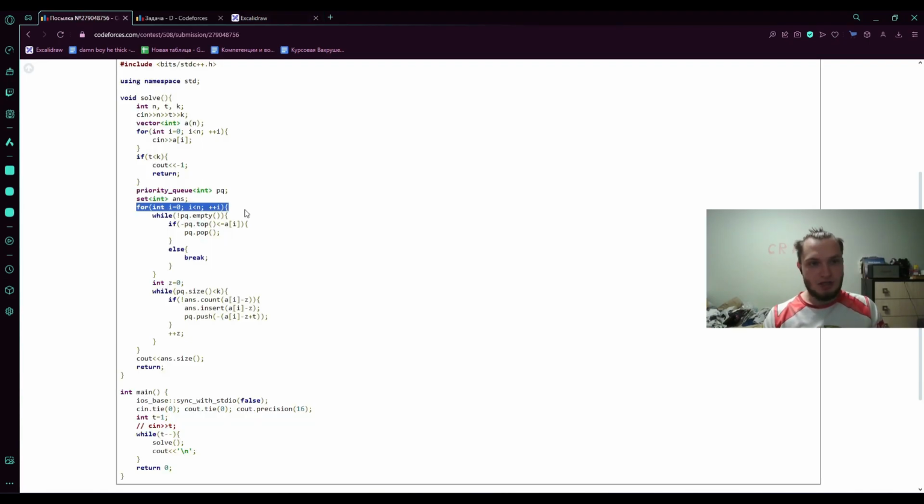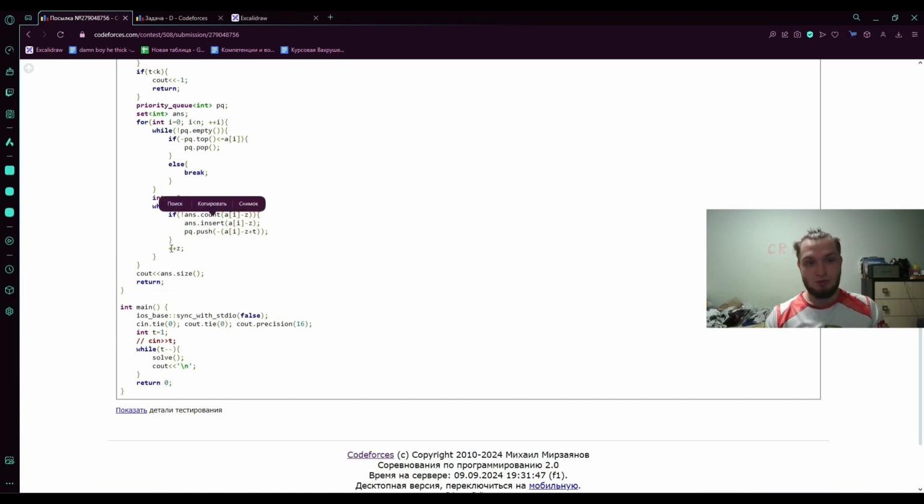That's also an option. And then we just go through all of our ghosts. While the PQ is not empty, if our top element is less than or equal to our current ghost, that is, if the candle has burned out, then we let it go, and otherwise, we just stop. And then we add as many candles as we need if they're not already in the answer, of course. We do this in the other case, but we just choose a different moment in time.